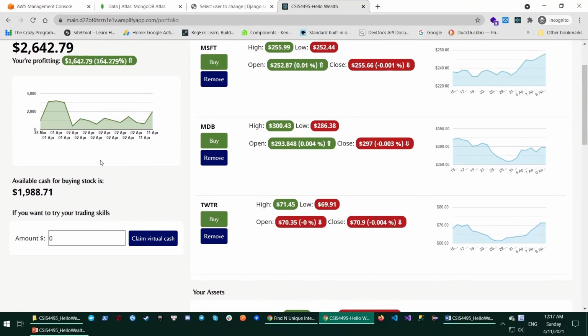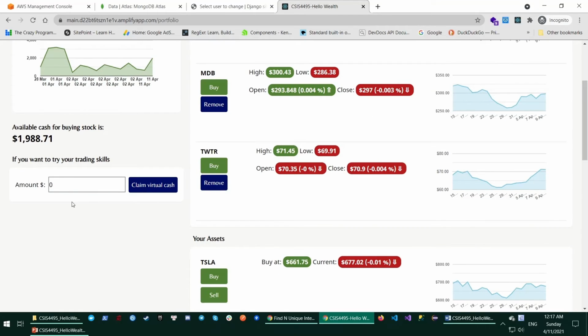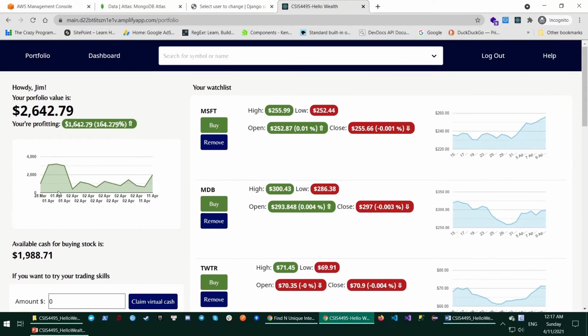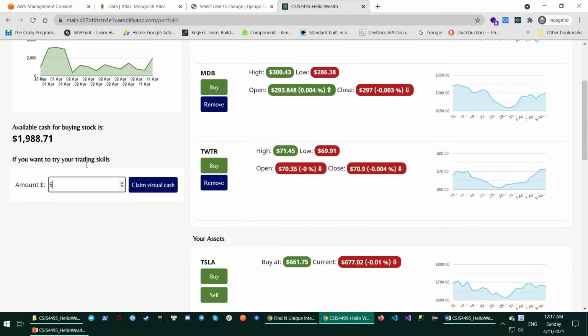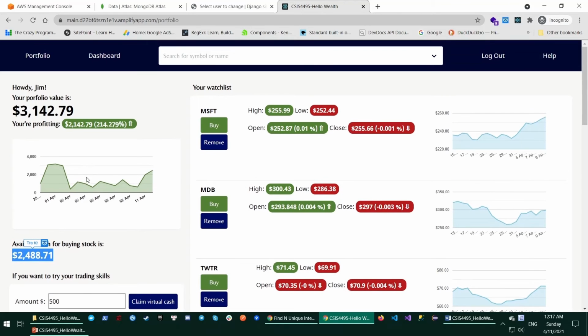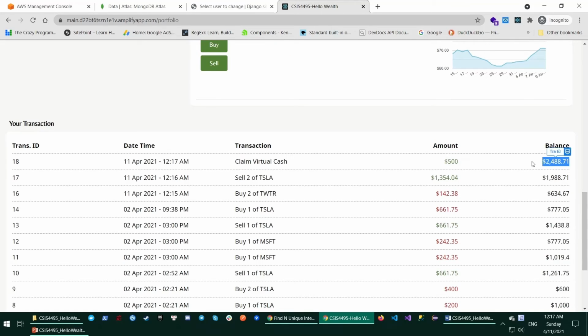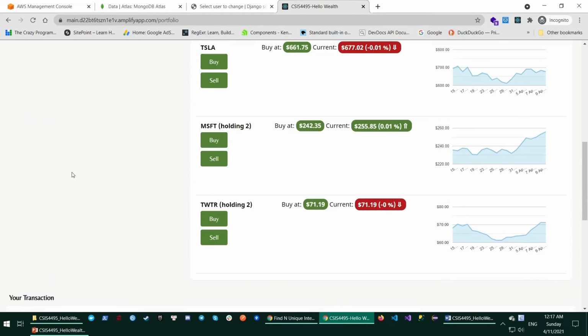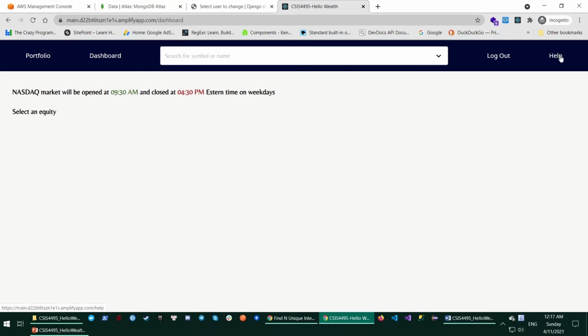And the next thing I would like to show you is how to claim virtual cash to play the trading game. For example, in this case, I just try to claim about $500, and then the money goes up. And here in the transaction, I get a notice that I claimed about $500 for my trade.